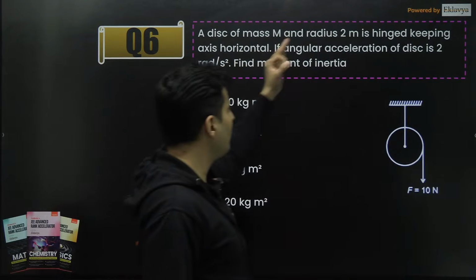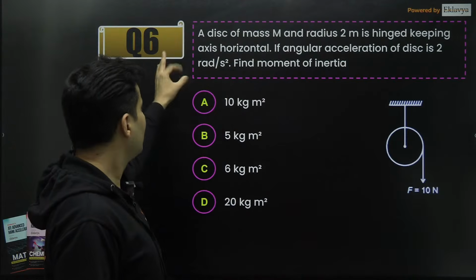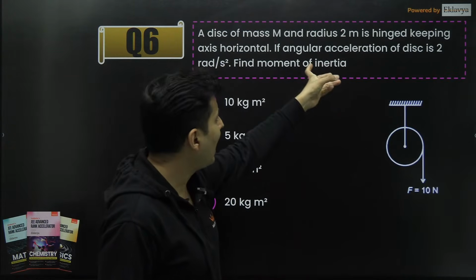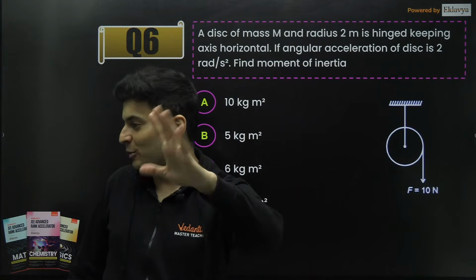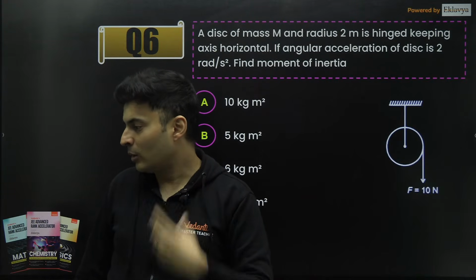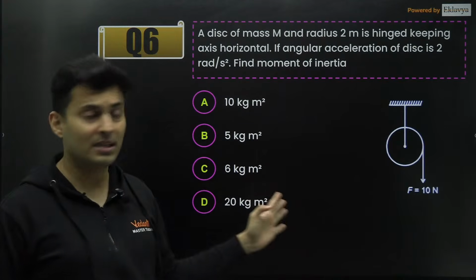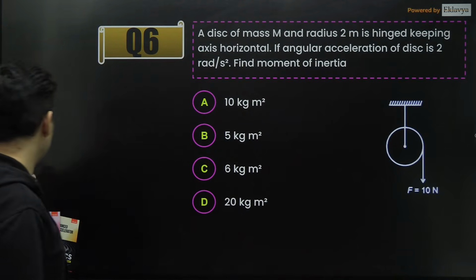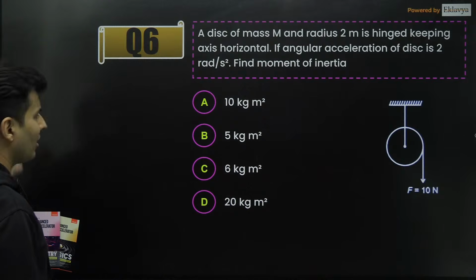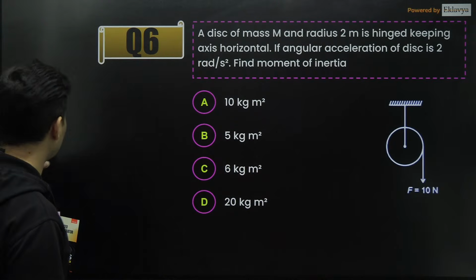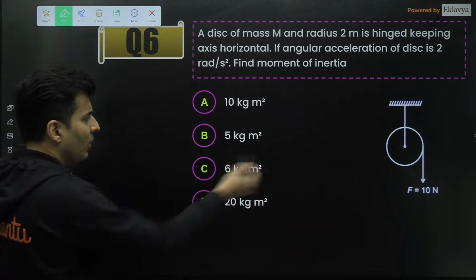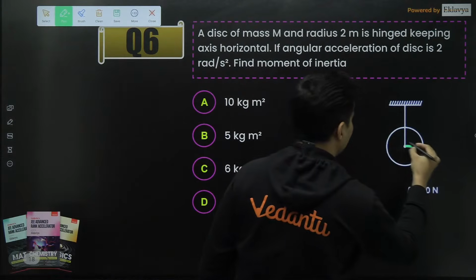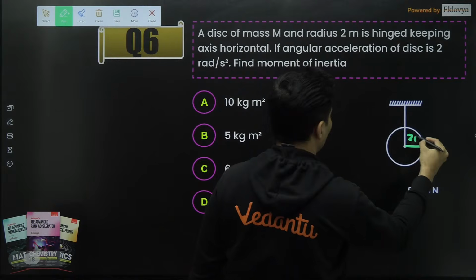A disk of certain mass and radius 2 meters is having some angular acceleration. Find the moment of inertia. Those of you waiting for maths, don't worry, Namrata ma'am is coming. A lot of questions are there, but this shift feels like a pretty easy shift, at least from the physics perspective. Shift 1 at least had some solvable questions. Look at this, the radius is also given as 2 meters.